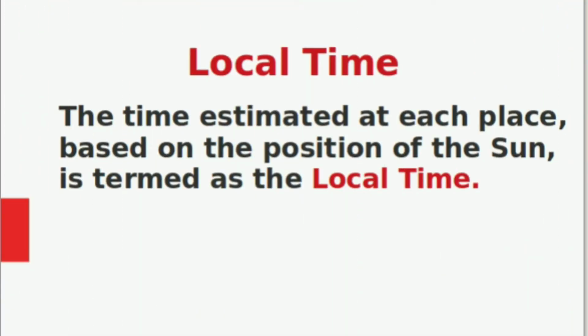In the ancient period, time was calculated based on the apex position of the sun and the length of the shadow cast by it. When the sun is vertically overhead, it is known. The first topic is local time. The time estimated at each place based on the position of the sun is termed as the local time.